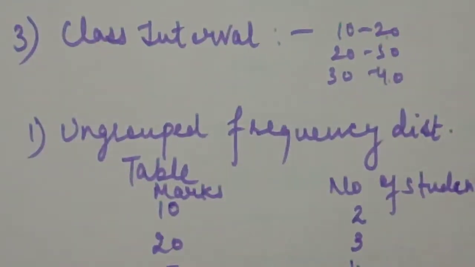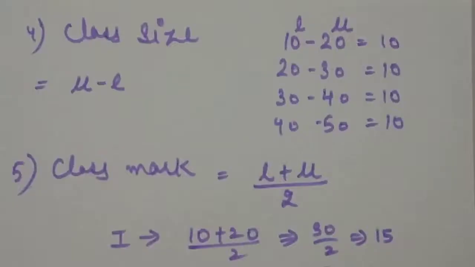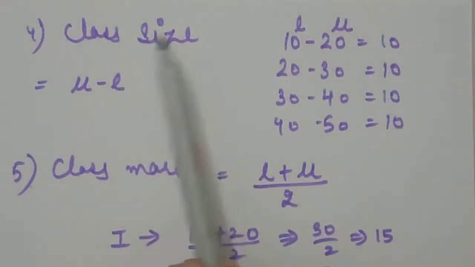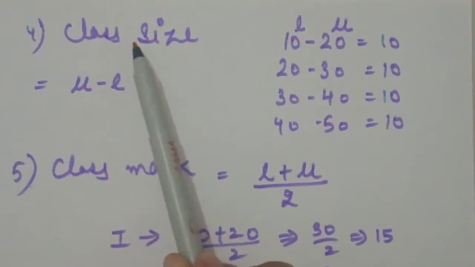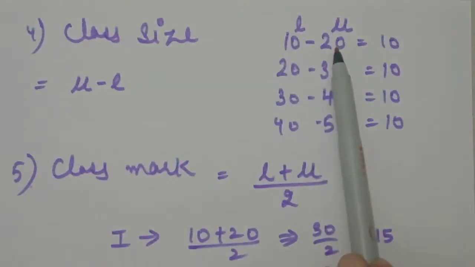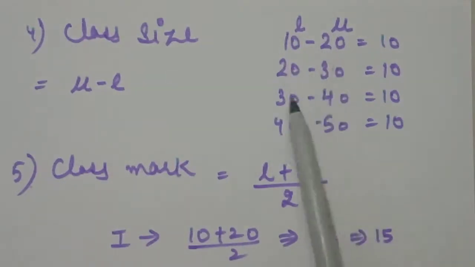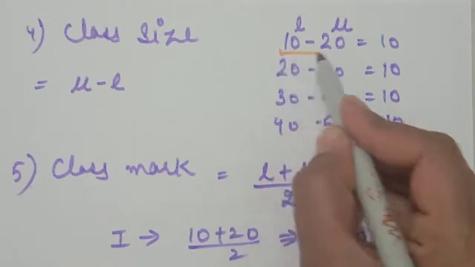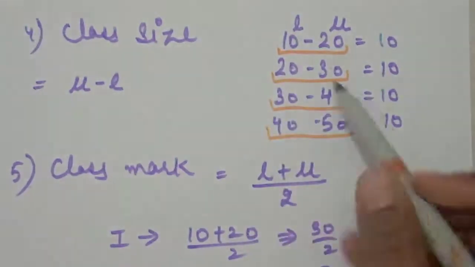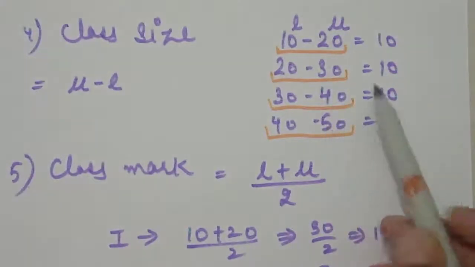Now the next definition is class size. Before we learn what class size is, we have to learn one thing. If we have class intervals like 10 to 20, 20 to 30, 30 to 40 and 40 to 50, it means we have 4 class intervals.